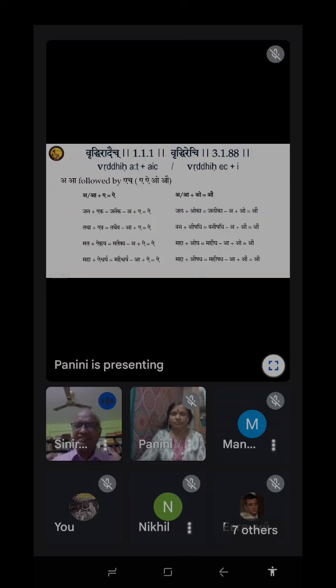That means whenever there is a change, only then there is Bruddhi. See, look at Janaika. In Eka, A is not a changed one, it is natural. There are basic sounds, which we call Abhyutpanna. Abhyutpanna means not derived, not a combination of anything.